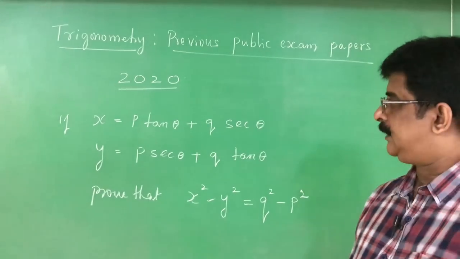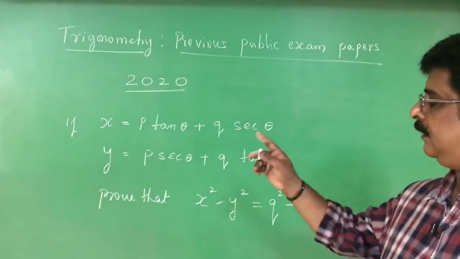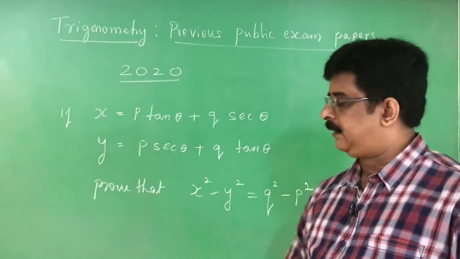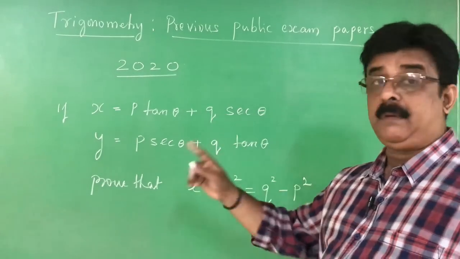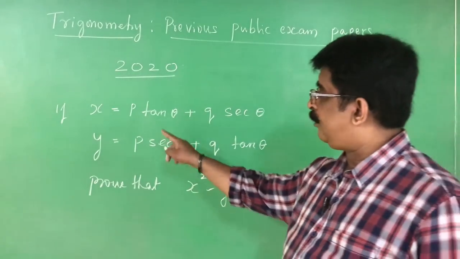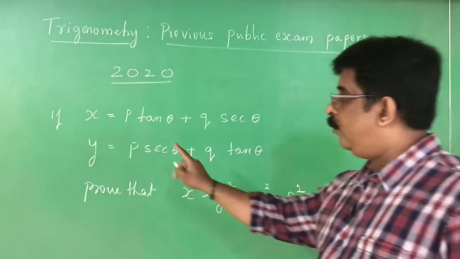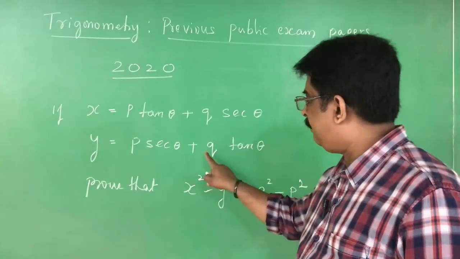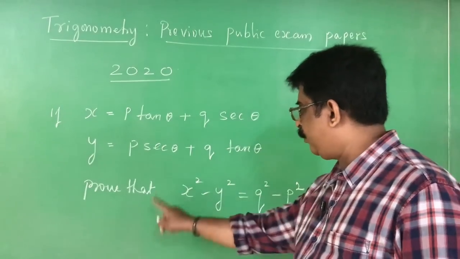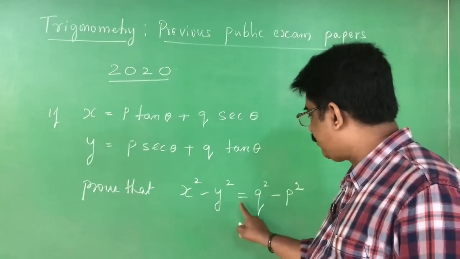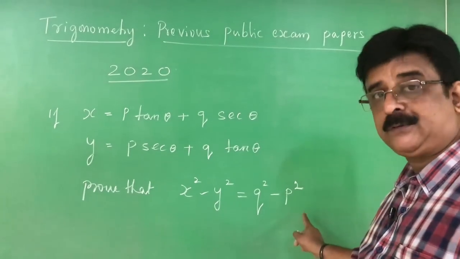The next question of the 2020 paper, the recently concluded paper, is a 3 marks question. X is equal to p tan theta plus q secant theta. Y is equal to p secant theta plus q tan theta. Prove that x square minus y square is equal to q square minus p square.